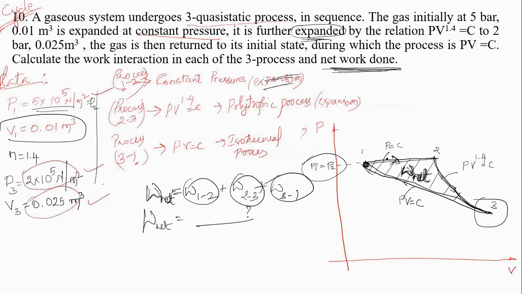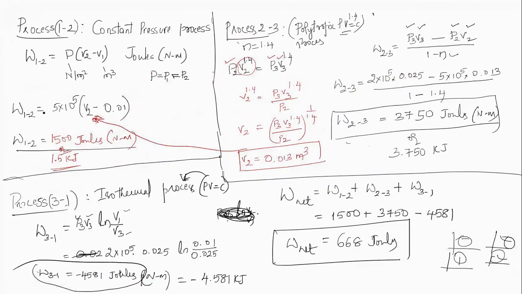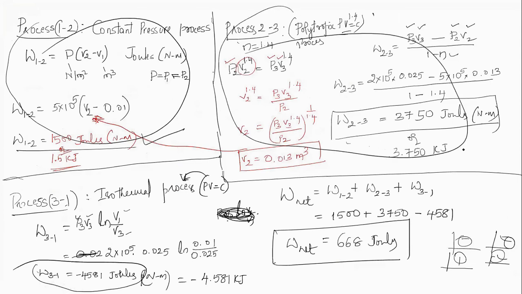The first process 1 to 2 is constant pressure process, the second one is polytropic process, and the third one is isothermal process. They have given the initial data and this particular state 3. Using that, we calculated the work done individually for process 1 to 2, process 2 to 3, and process 3 to 1. Now adding all these, you will get the answer.